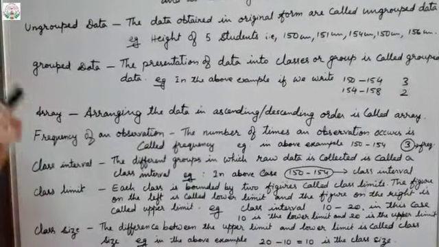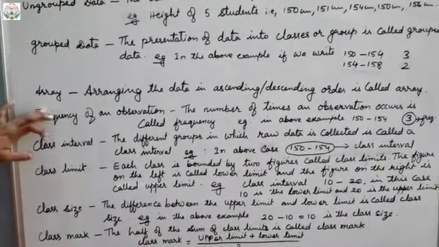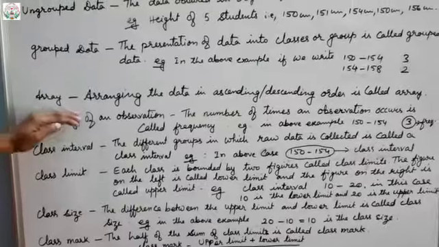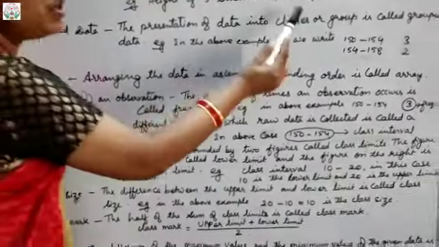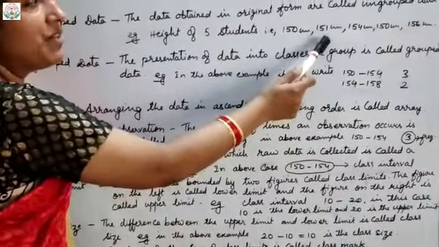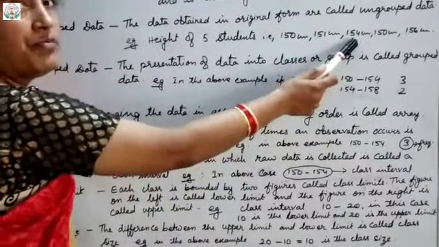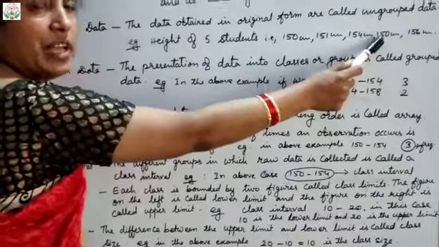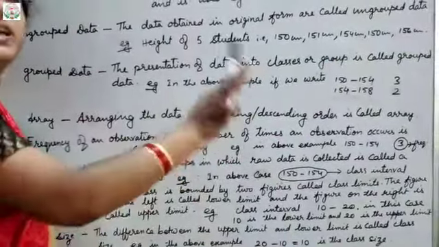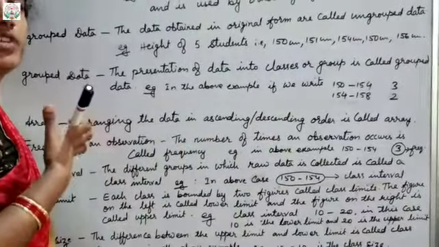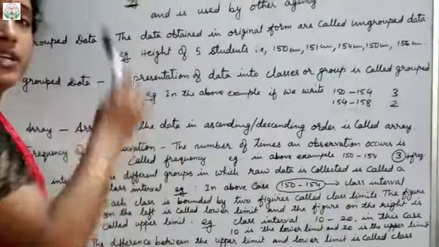Clear? Now after that, array. Array means arranging data in ascending or descending order. Here you can see 150, after that 151, then 154, again 150 came. Is this arranged? No, it is raw data which I have collected from the students.